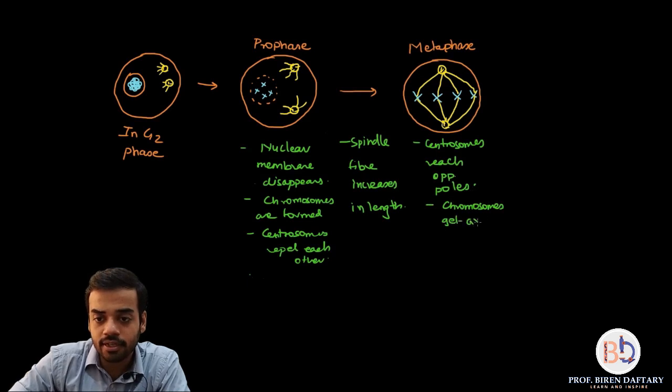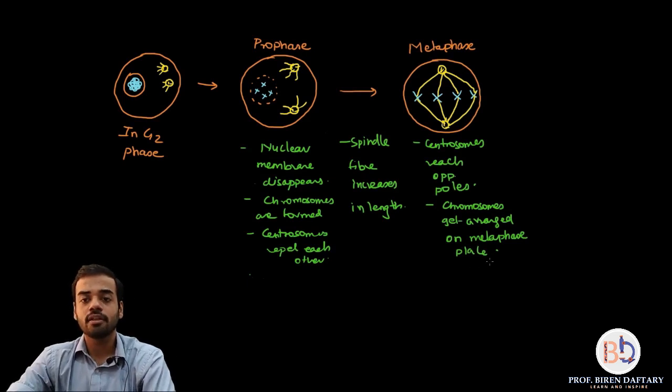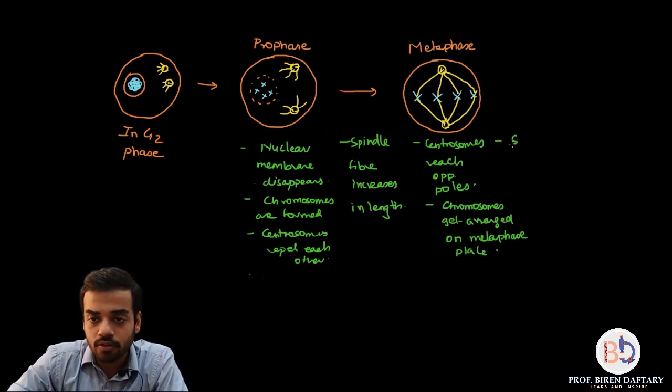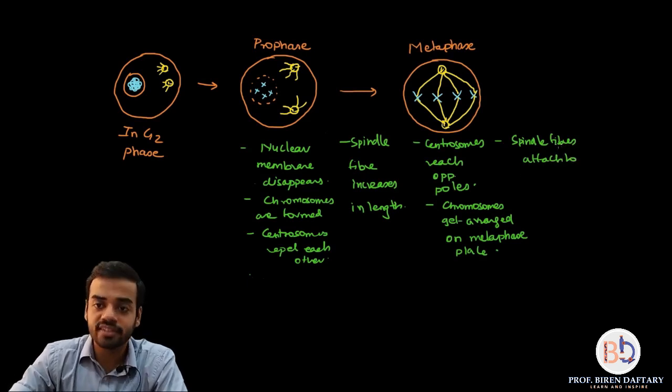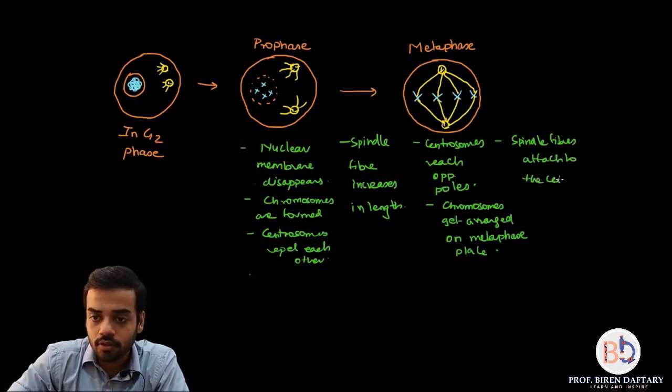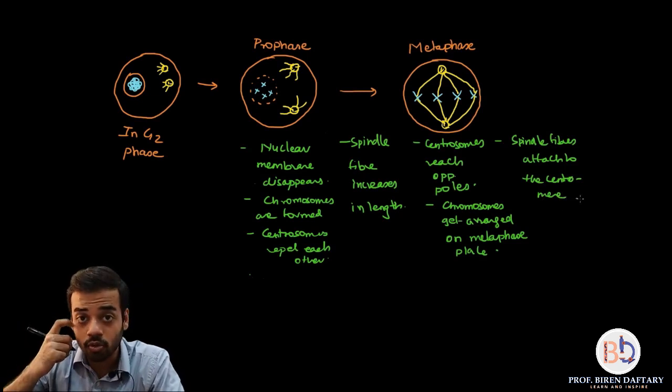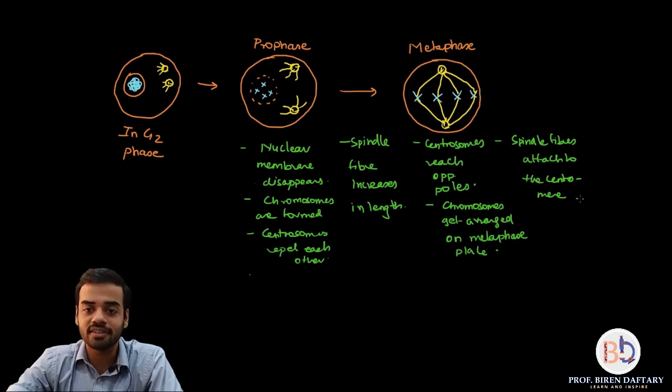get arranged on the metaphase plate, which is an imaginary axis. Okay, that is the second point. Then what is the third point? Spindle fibers attach to the centromere, okay. So that is with the help of kinetochore, and these are the things which happen in metaphase. Is this clear? Okay, so I hope you have understood this.